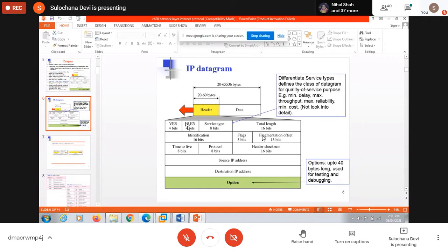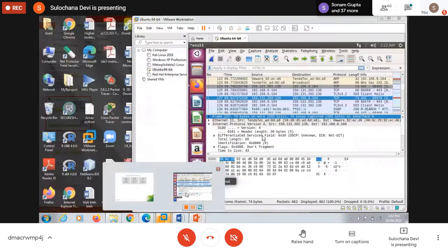First part is version, then header length, then service type, then total length, identification, then three flags, fragmentation offset, time to live, higher layer protocol, which we are going to use with this IP, header checksum, then source IP, destination IP, and any option if we are using. All this, from version to the destination IP part, is 20 bytes. That is fixed. We can use some options if we want to, up to 40 bytes. So the same content is captured here.